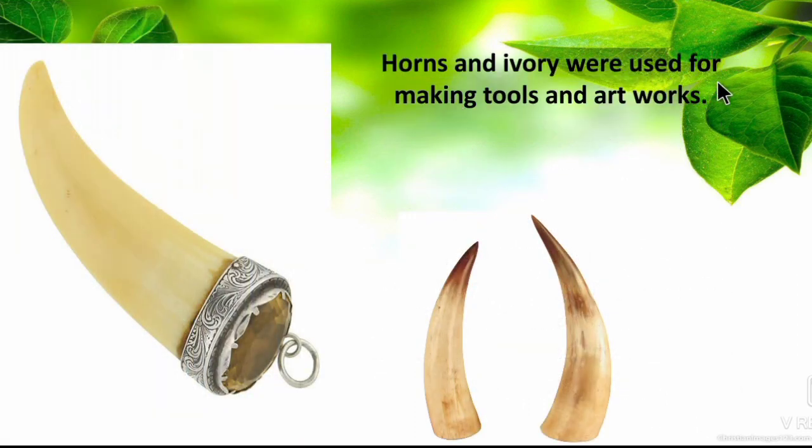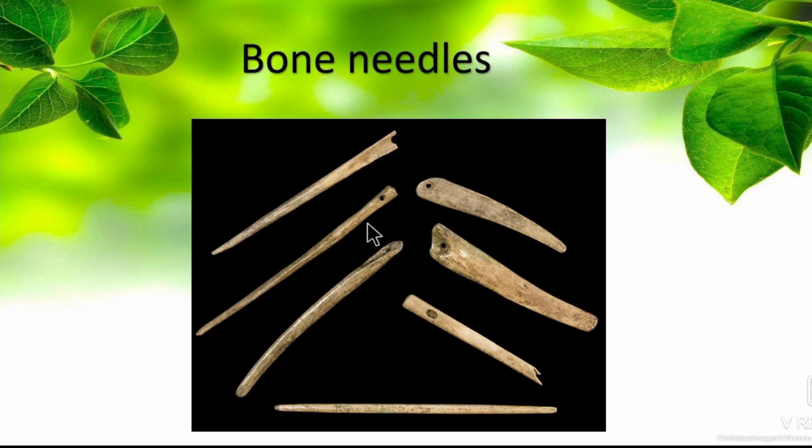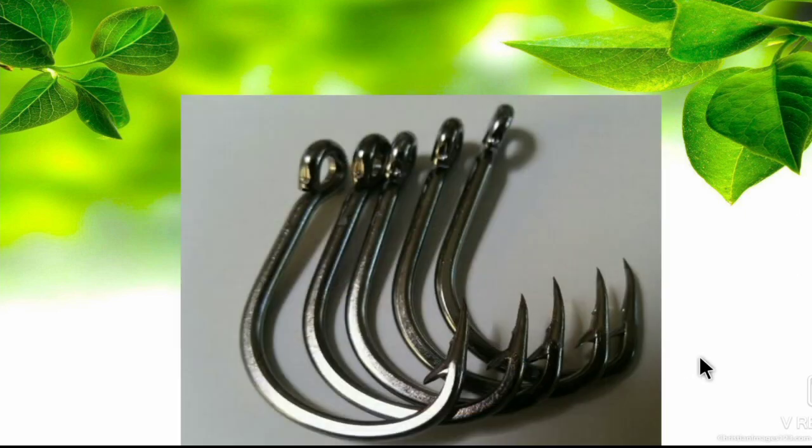Horns and ivory were used for making tools and artworks. Ivory means the elephant tusk, which was used for making the tools. Some other tools are bone needles. They used bones to make the needles. And the next one is fish hooks.